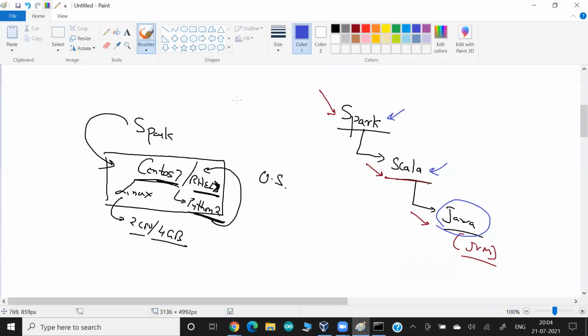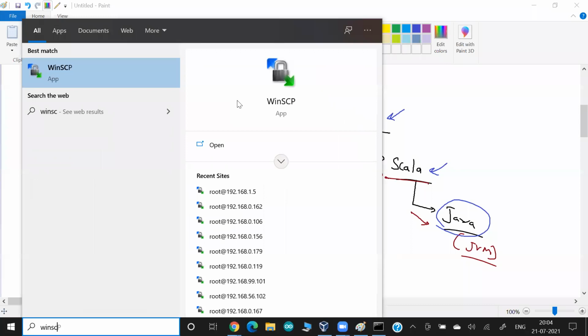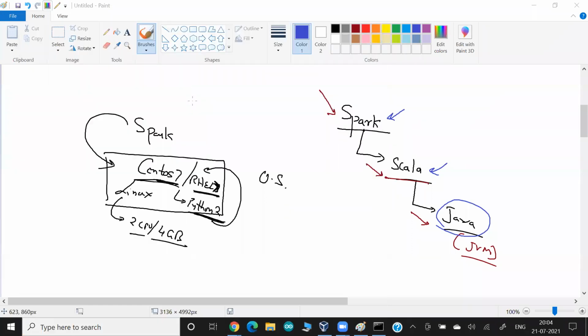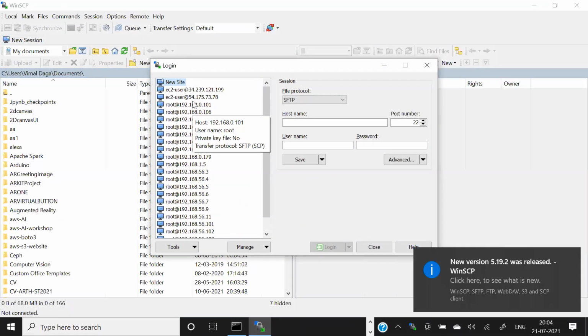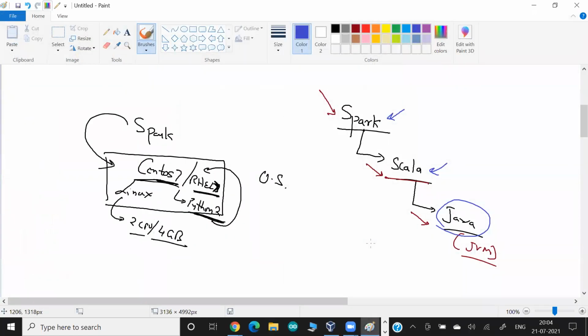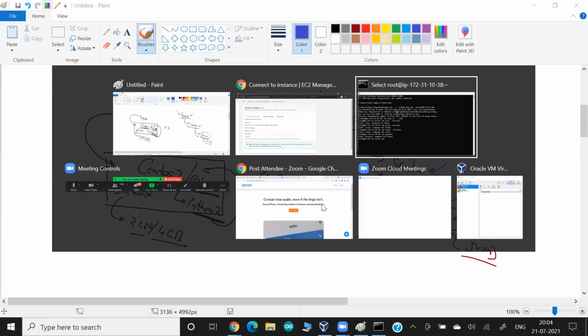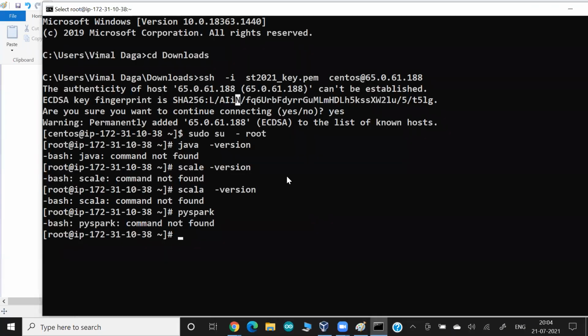So what I'm doing here, I'm using WinSCP, because I already have Java on my laptop. So I'm going to upload the Java. The same version of Java I have already shared with you guys in some other training, I think in Hadoop. So the same version of Java I'm going to use over here. That's what I'm doing. But to log in with WinSCP, I need to log in with the root account.